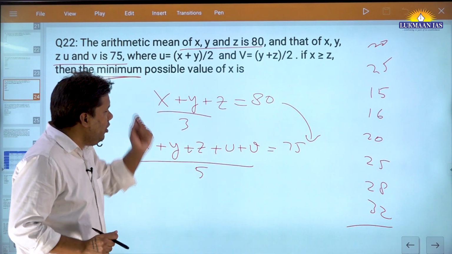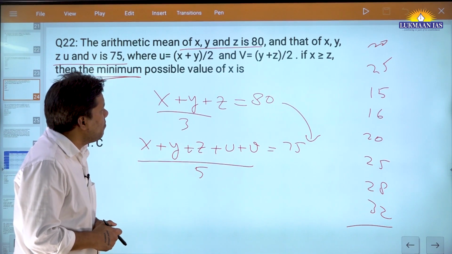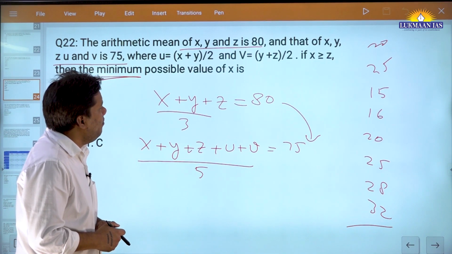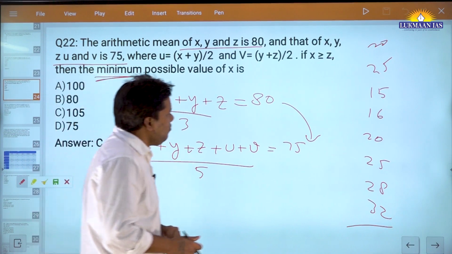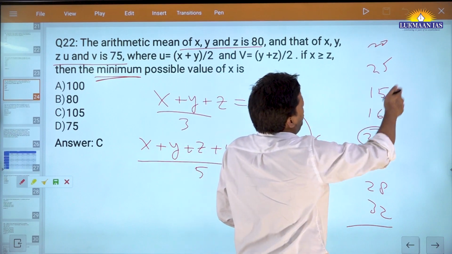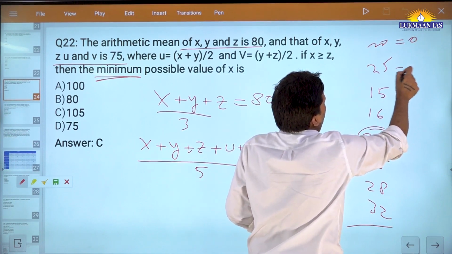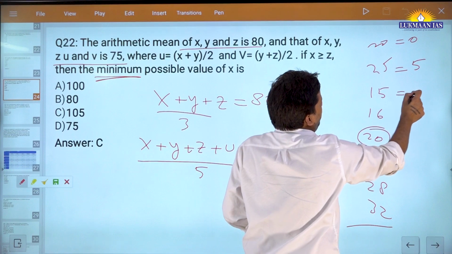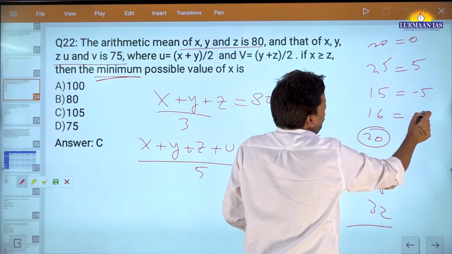What you have to do, you have to use your sensibility. You will say, okay, I see the numbers, the average might be around 20. So let me assume the average is 20, and then you will see the difference. Here the difference is 0. Here it is 5. Here the difference is minus 5. Here the difference is minus 4.